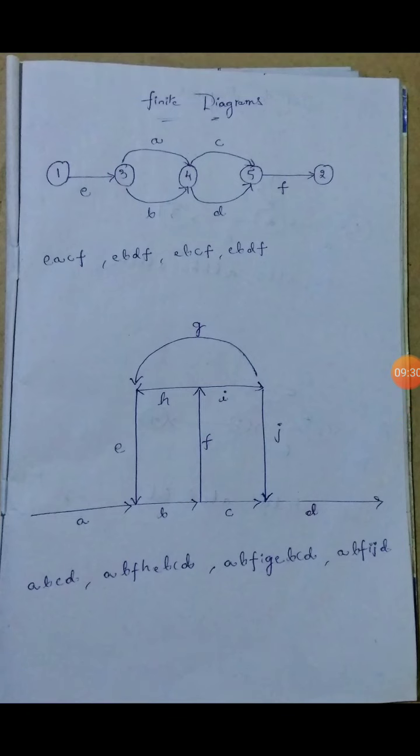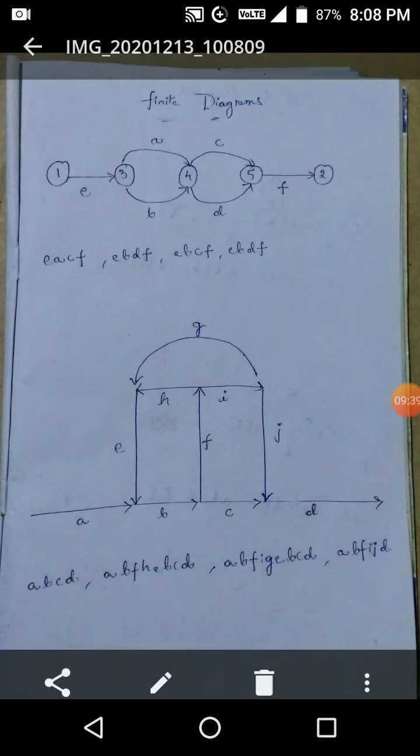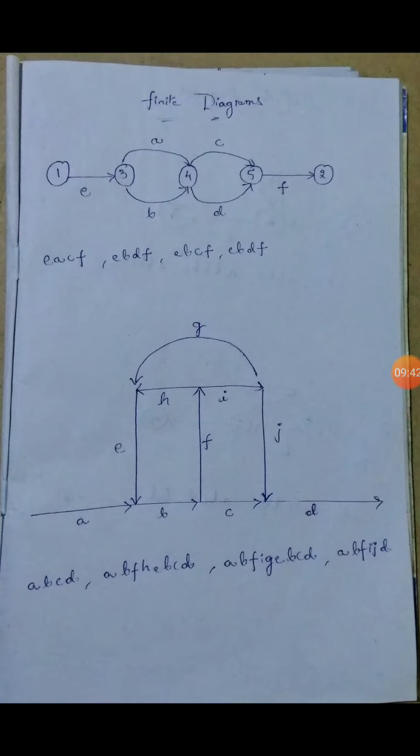In finite diagrams, the loop cannot repeat itself; the links cannot be repeated again and again, they are repeated only one time. In most cases we cannot see a single time, more than one time we can observe. In most cases, an infinite loop cannot repeat in the finite diagrams.